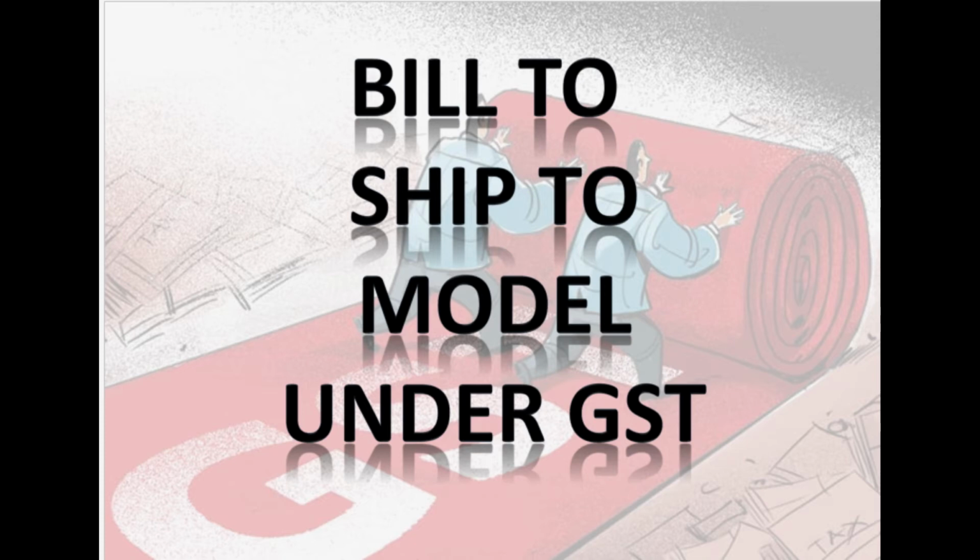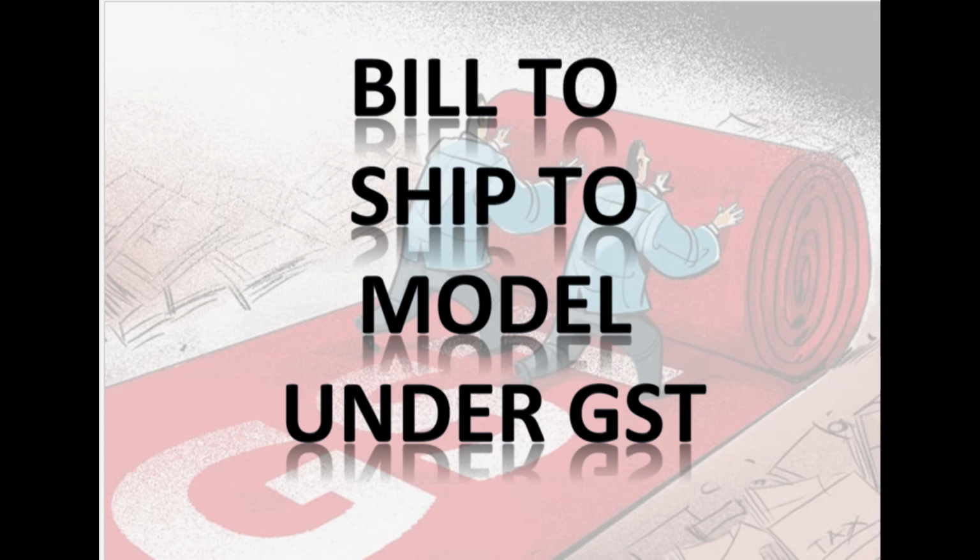In reality, in commercial transactions, how they take place: you are a supplier from Mumbai, your customer is located in Delhi, and he, in turn, has his customer located in Punjab. So the Delhi customer places an order on the Mumbai supplier, and the Mumbai supplier, as per the instructions of the Delhi customer, sends goods directly to the end customer located in Punjab or Tamil Nadu, as the case may be. So goods move directly from Mumbai to Tamil Nadu or Punjab as per the instructions of the Delhi-based customer or buyer. So these are tripartite transactions, where three parties are involved, right?